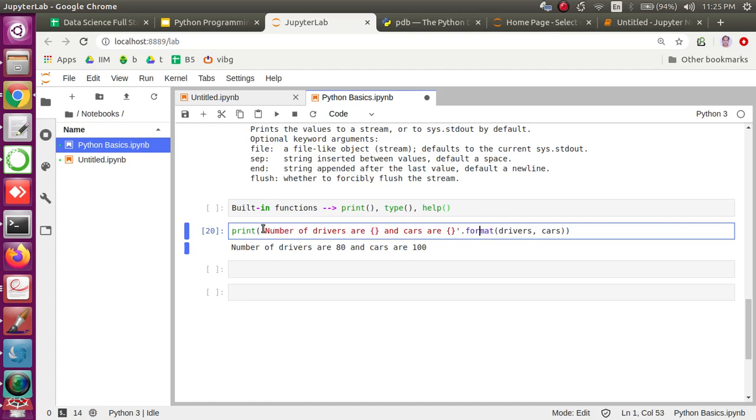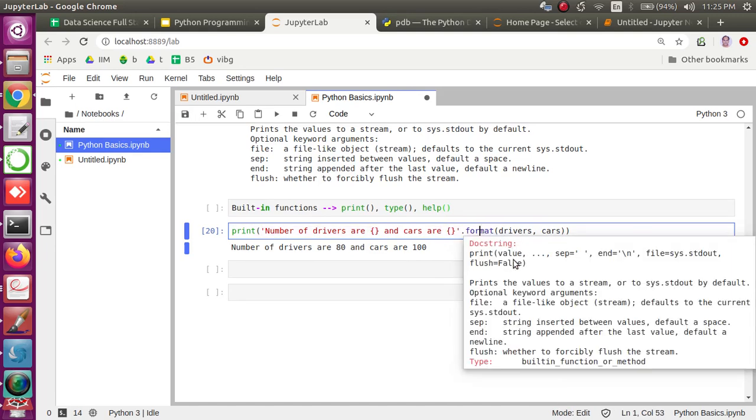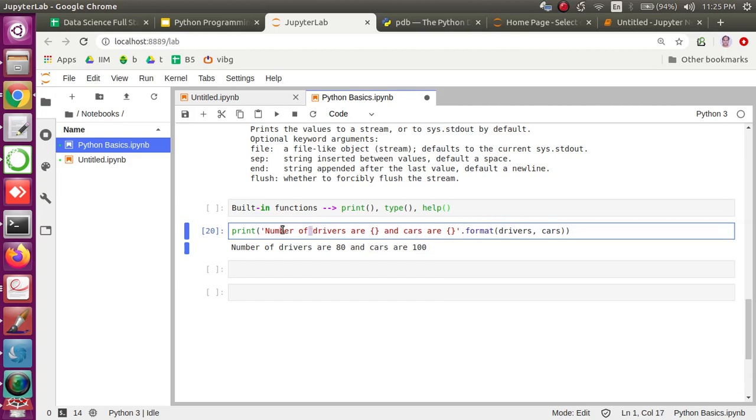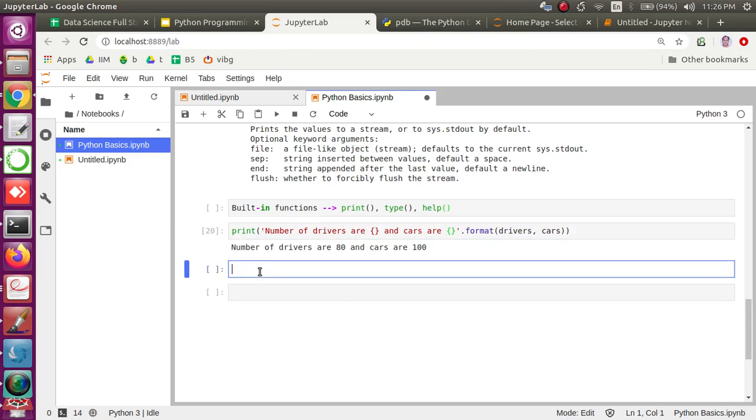We are yet to discuss what a string is, but this belongs to a string object. So just hold on, I will be discussing the format function later on, but for now just understand that whatever arguments are provided in this function are substituted wherever there is a curly brace open and close without anything in it. So drivers is put here and cars is put here. That's how the substitution happens.